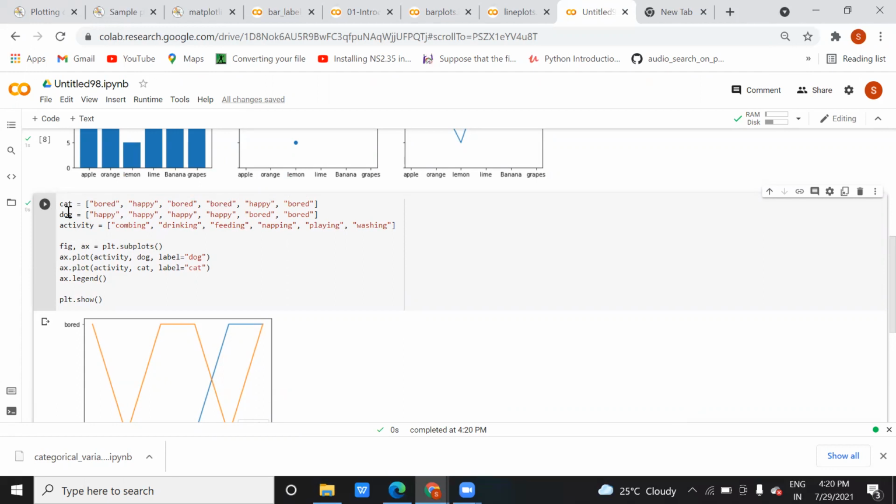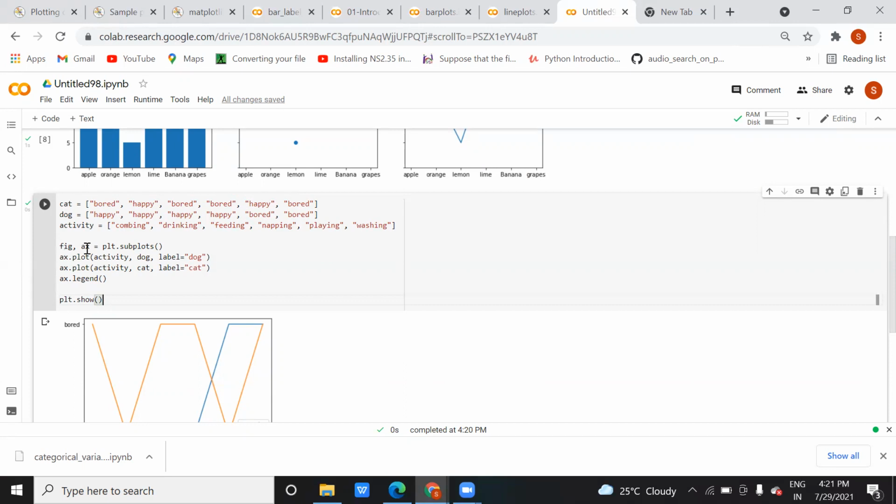Now what you are doing here, you can just think of it. You have two lists, cat and dog, and one more list, activity, which is telling the activity done by this cat and dog combined: drinking, feeding, napping, playing, washing, right?